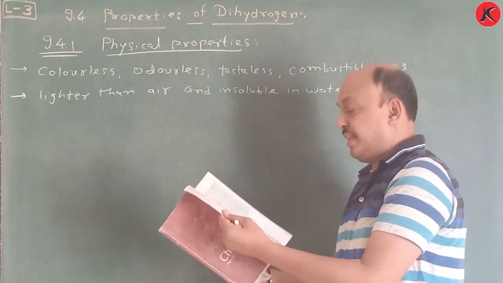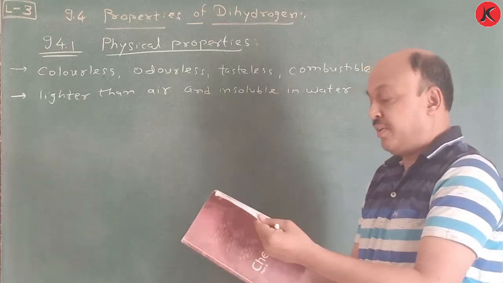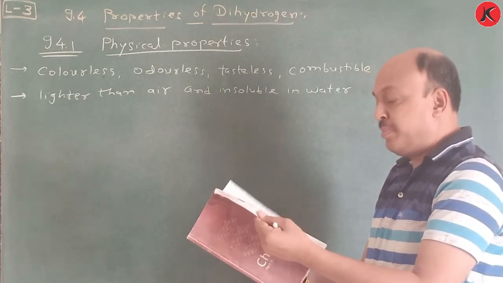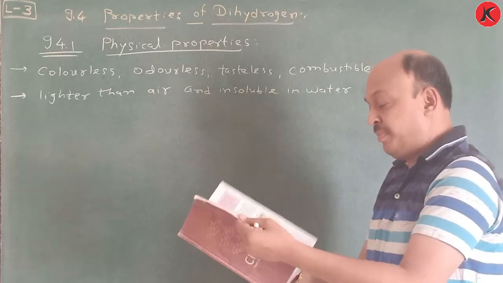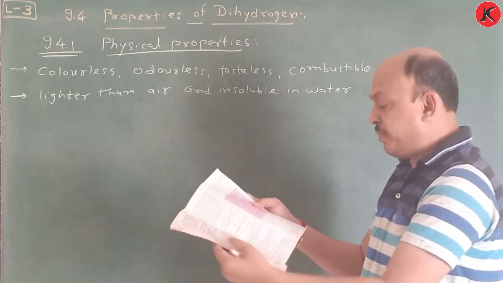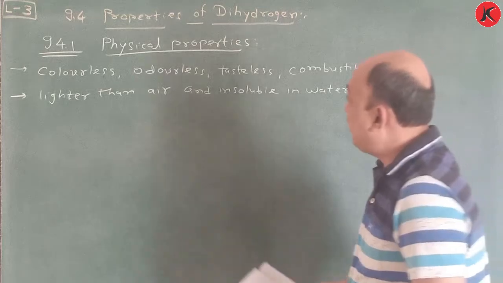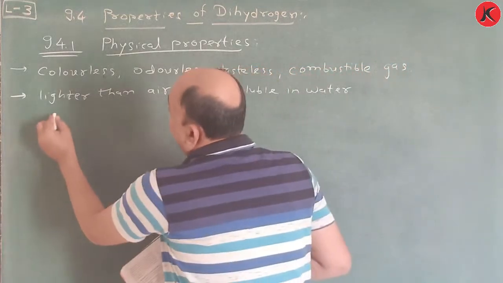Here in your NCERT textbook, according to chemical properties, you have to remember certain reactions. Okay, so first of all, in this chapter it's important. So chemical properties, that is 9.4.2.